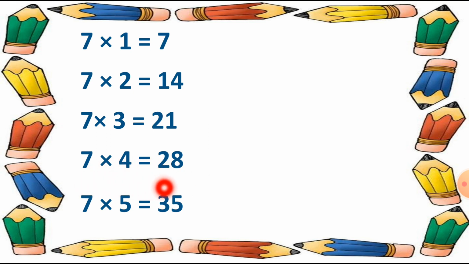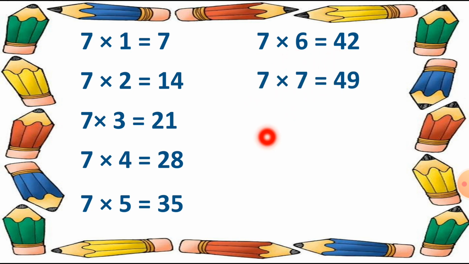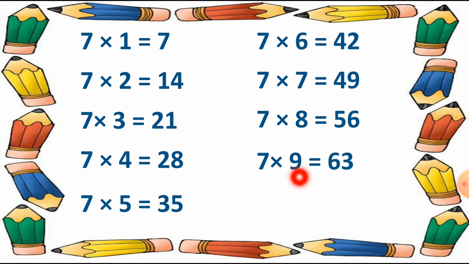Then 7 6s are 42. Then 7 7s are 49. You can speak this way. 7 7s are 49. Then 7 8s are 56. Then 7 9s are 63. Then at the last, 7 10s are 70.